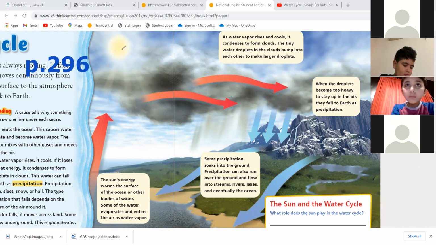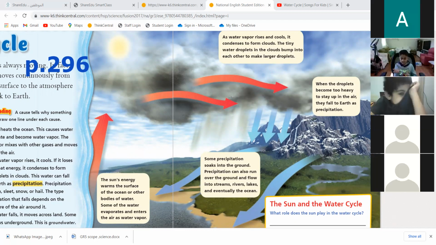Okay, when I have heat going down to the ocean, what do you think will happen to the water in the ocean? I'm giving it so much heat. When you give water so much heat, liquid water will turn to what?